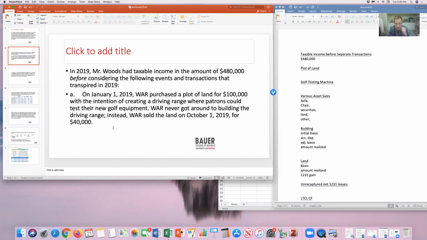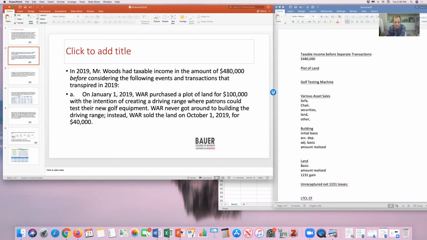So we have to figure out what kind of asset this was. What matters here is what their intent was, right? That's a little subjective, but as far as we know, they intended to use the land in their business, so it was a business asset. But they didn't use it for more than a year, so it's not a 1231 asset. It's just going to be an ordinary business asset, so whatever income or loss from here is going to be ordinary.